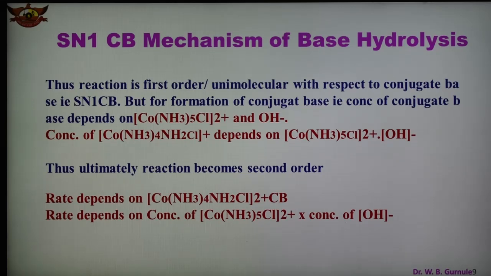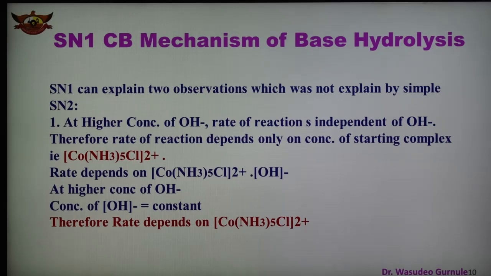Therefore we can say that the SN1CB mechanism can explain two observations which were not explained by the simple SN2 mechanism. These observations are, number one, at high concentration of OH minus the rate of reaction is independent of OH minus, and therefore we can say that the rate of the reaction depends only on the concentration of the starting complex, that is [Co(NH3)5Cl]2+. The rate depends on the concentration of the complex ion and also the concentration of OH.